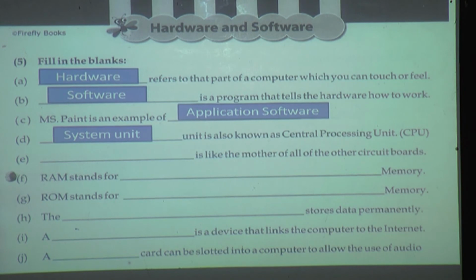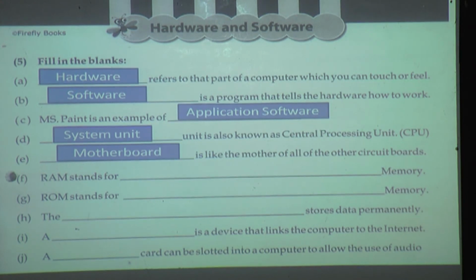Next, dash dash is like a mother of all of the other circuit board. Who is the mother of other circuit board? In the question there is the answer only. Mother board.